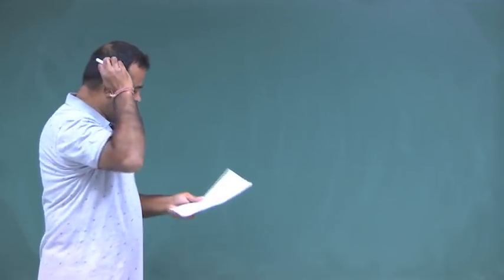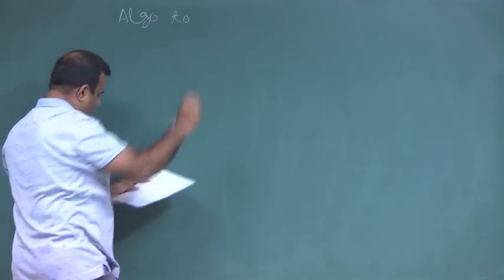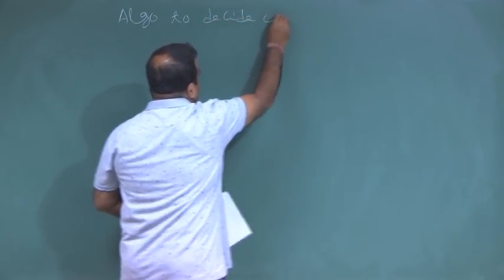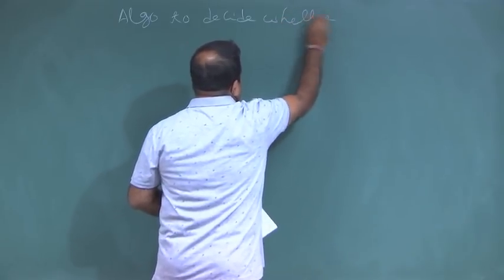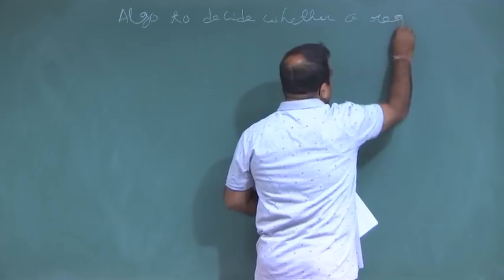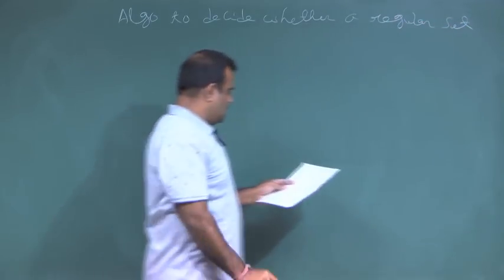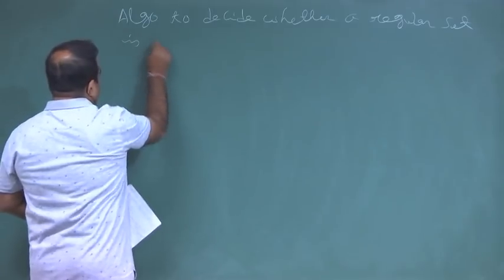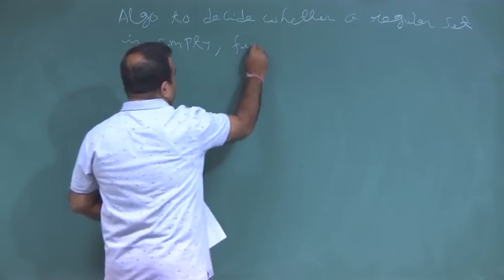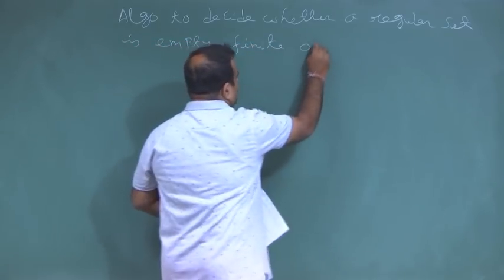So, this is the algorithm to decide whether a regular set is empty, finite or infinite.